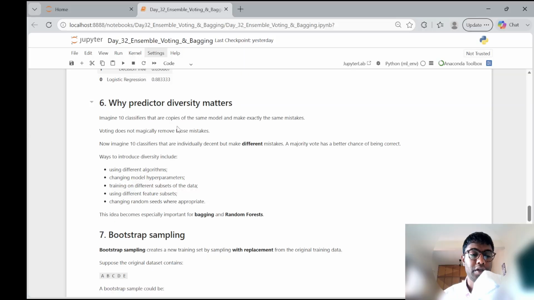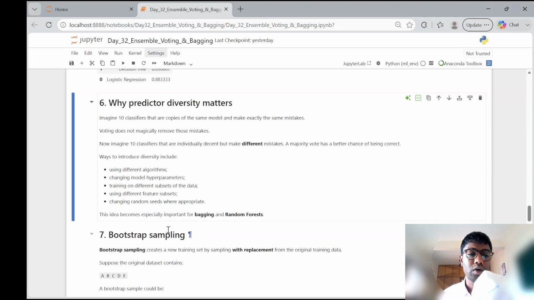Next is why predictor diversity matters. Let's say we have 10 different classifiers with the same model, and each of them makes the same mistake, then it is of no use. So let's say we have different algorithms, different hyperparameters, different subsets, different feature subsets, random seeds, and many variations, then it would be helpful. That's one of the reasons that random forest is also one of the popular models.